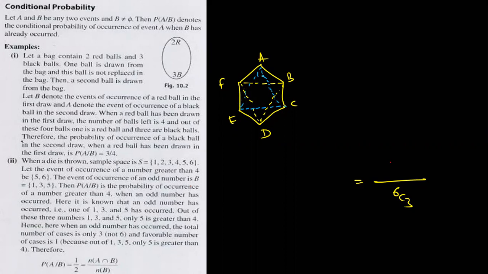The equilateral triangles are triangle AEC and triangle FBD, similar to each other. How many triangles are possible? There are only 2. So 2 by 6C3 is the answer.